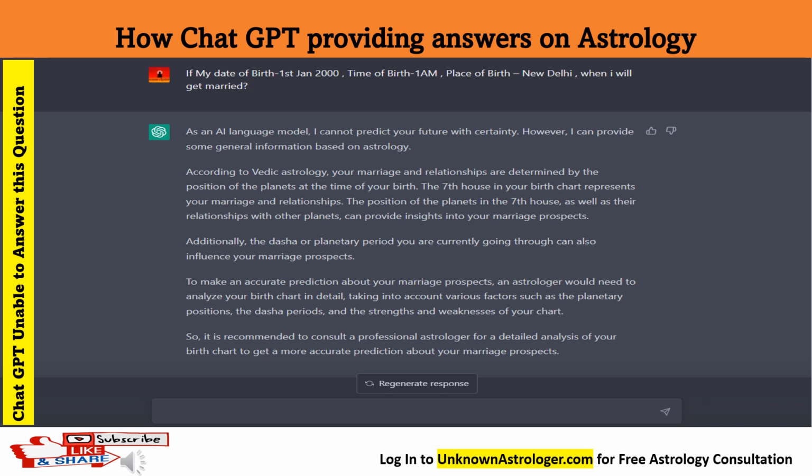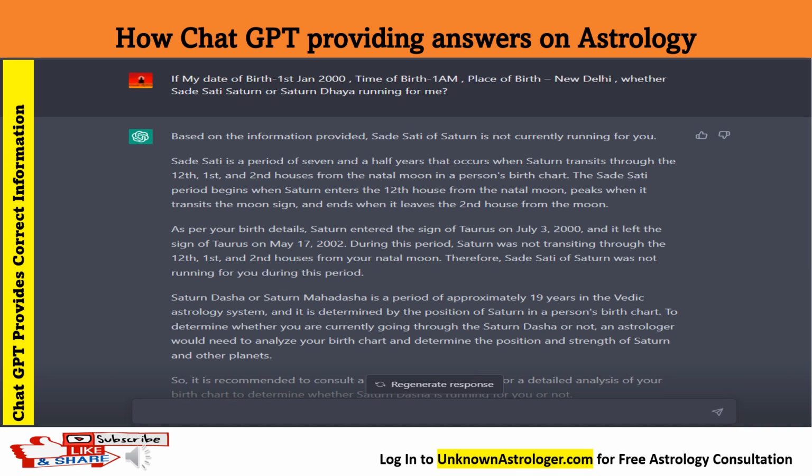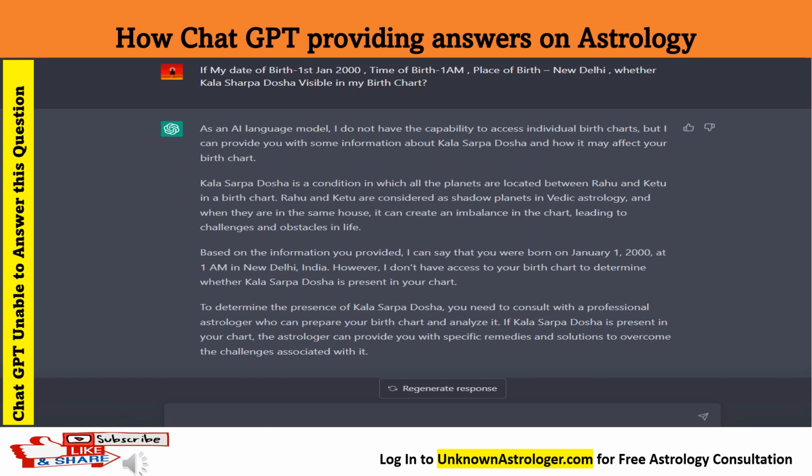an astrologer for this. For the same birth chart, again we put a query whether my Sade Sati, Saturn's period, or what we call Saturn Dhaiya, is running or not. This was a perfect answer given by ChatGPT. So it gets full marks for this.